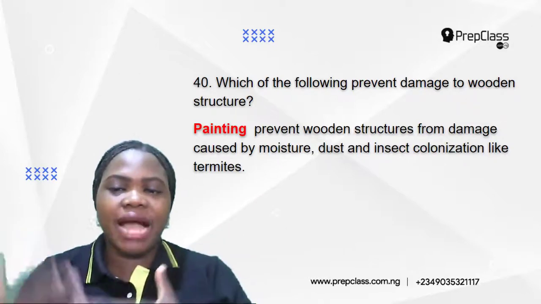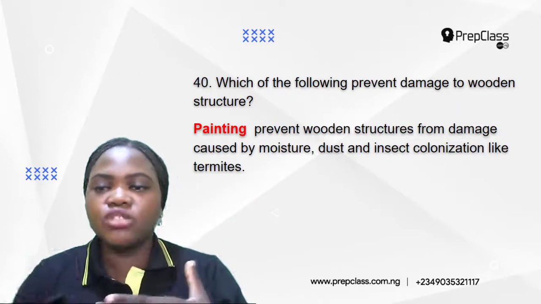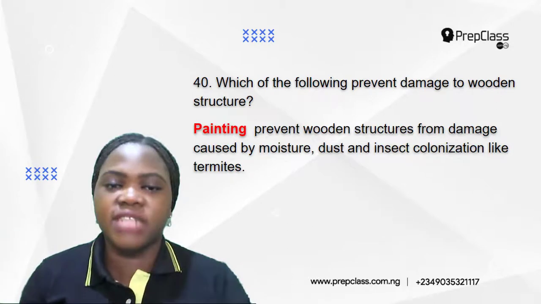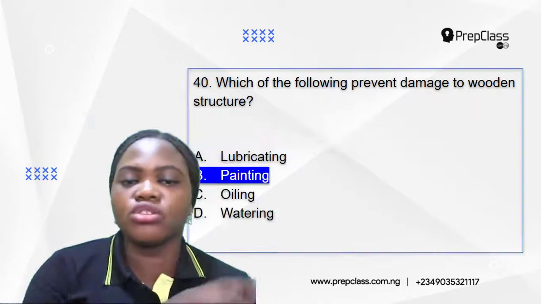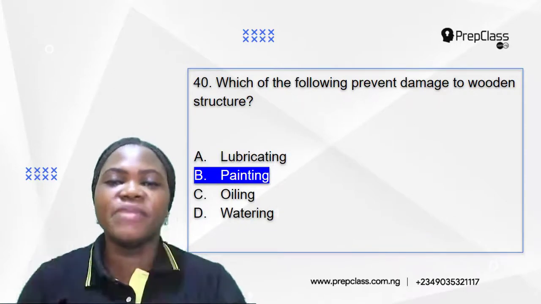But when we paint our wooden structures often, it's going to prevent all these kinds of damage. So painting prevents damage to wooden structure. So the correct option is B, painting.